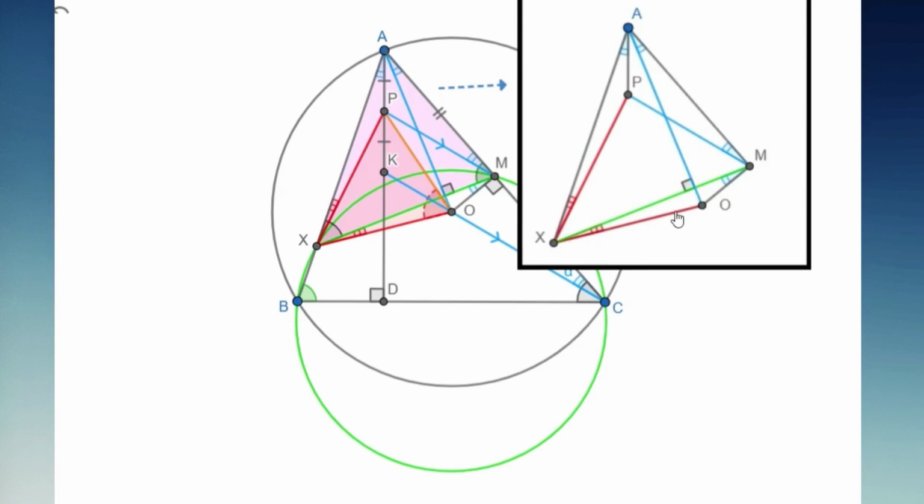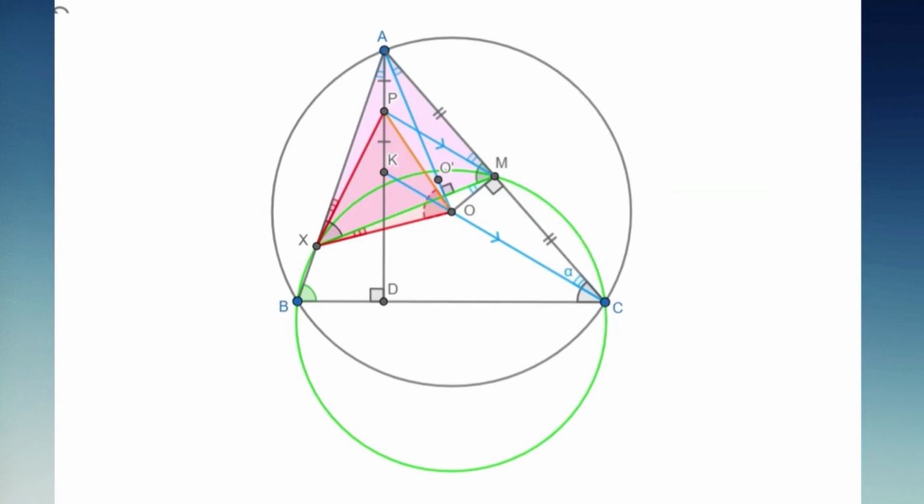Hold on. We know that these two lines are perpendicular to each other. So what if we reflect O across this line? Let O prime be the reflection of O with respect to line MX.